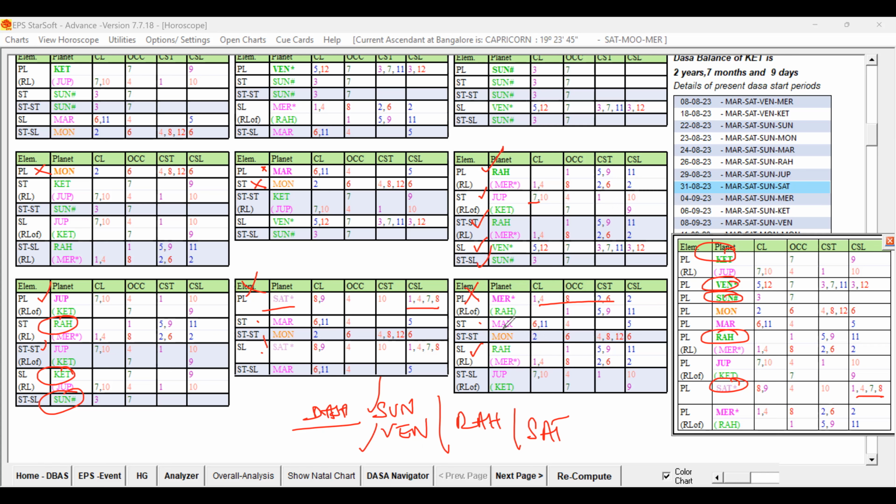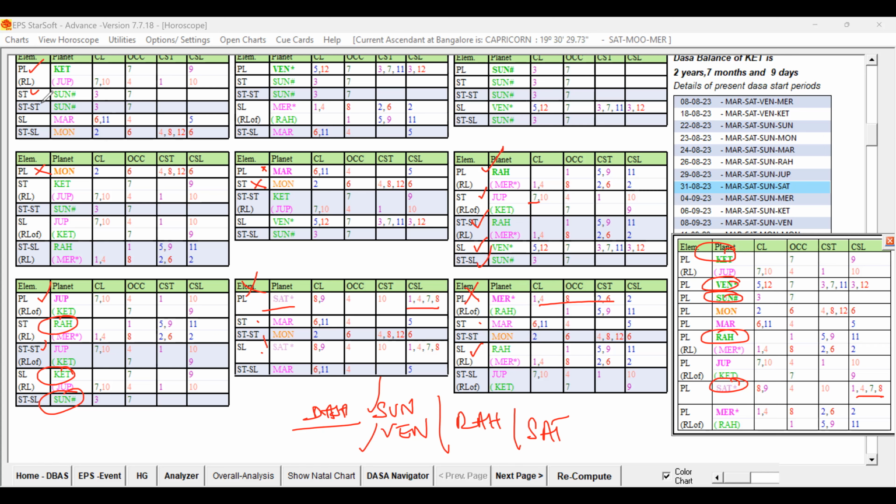Suppose these planets are some other planets, and if the Sun and Venus are present at any one level, at least one planet, and the other planets are in support, then also we can take it. But here only Rahu is playing, and other key planets are not playing any role, but other unfavorable or weak planets are ruling. So Mercury we cannot take.